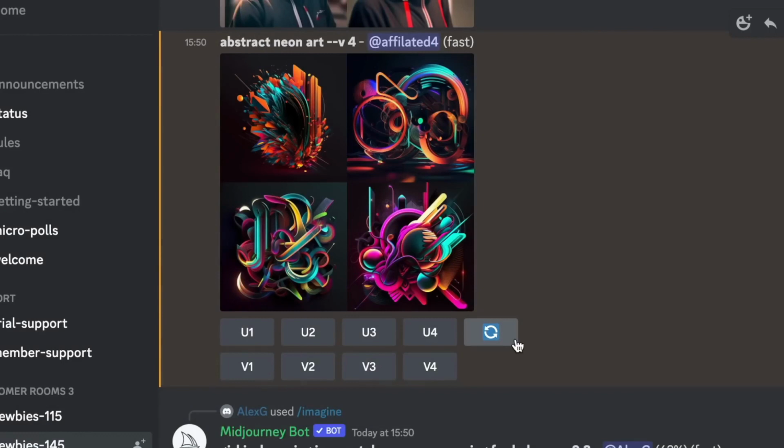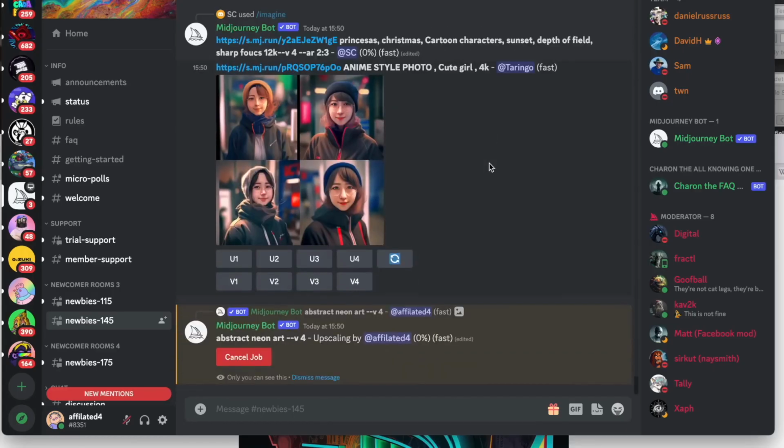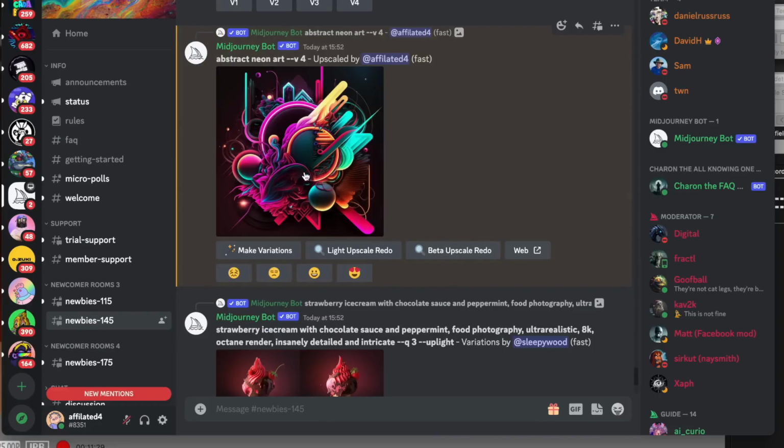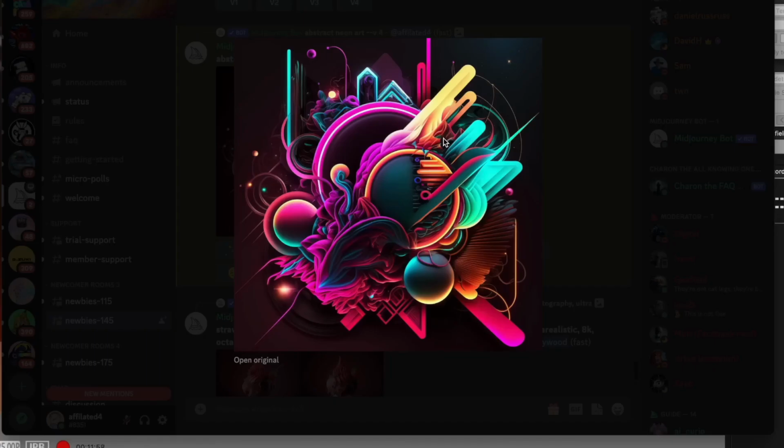So in this example, I'm going to go for this one here, which is version 4. So I'm going to go upscale version 4, U4, and then it will spit us out a larger version of that image. Now it's created this larger image of this abstract piece of artwork. This is not it. We're not just going to be making money from this piece of artwork. Yes, you could make money from that because it's a fantastic image, but we're going to take it up a level even further because we can combine this with something else to make a way better image which appeals to a specific type of person.